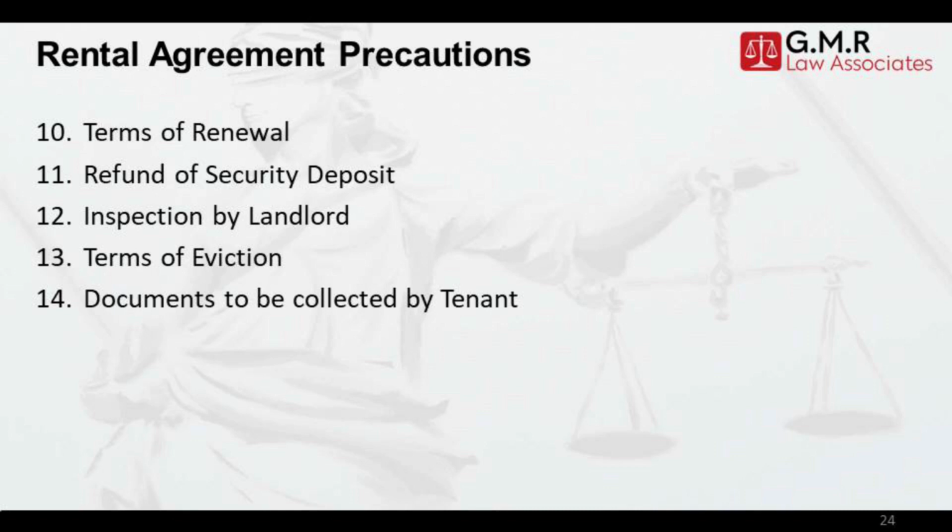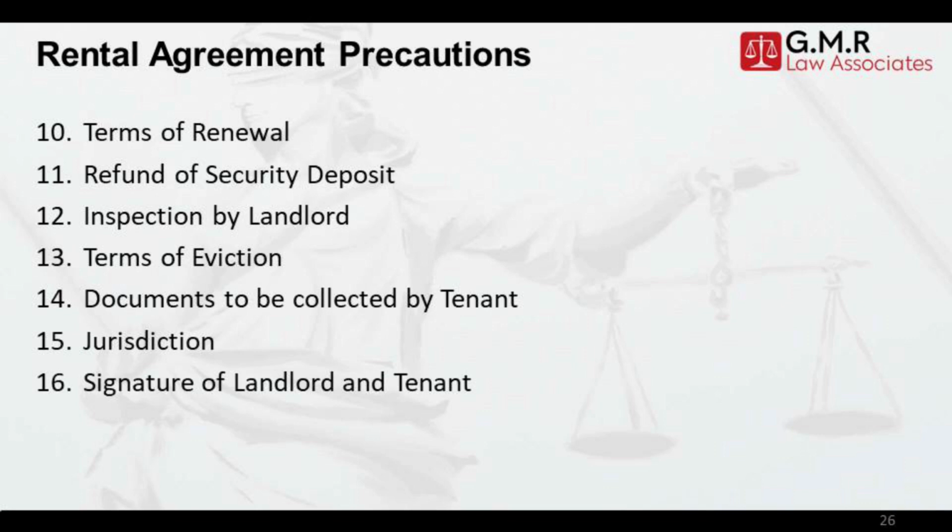The rental agreement must include that the landlord or power of attorney will issue the rental receipt properly signed every month, by hand, by email, by registered post or by courier. 15. Jurisdiction of court. Rental agreement must include which would be the jurisdiction of the court in case of dispute. 16. Signatures of landlord and tenant. Rental agreement must include the signature of landlord and tenant and date.